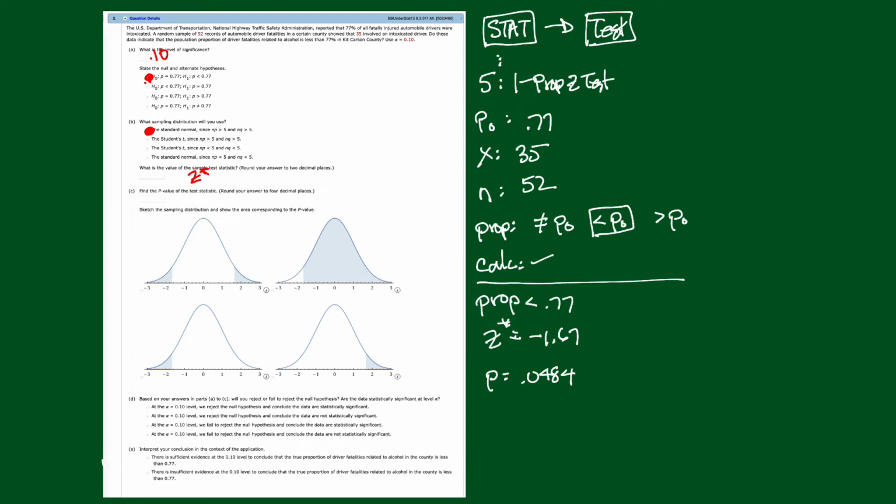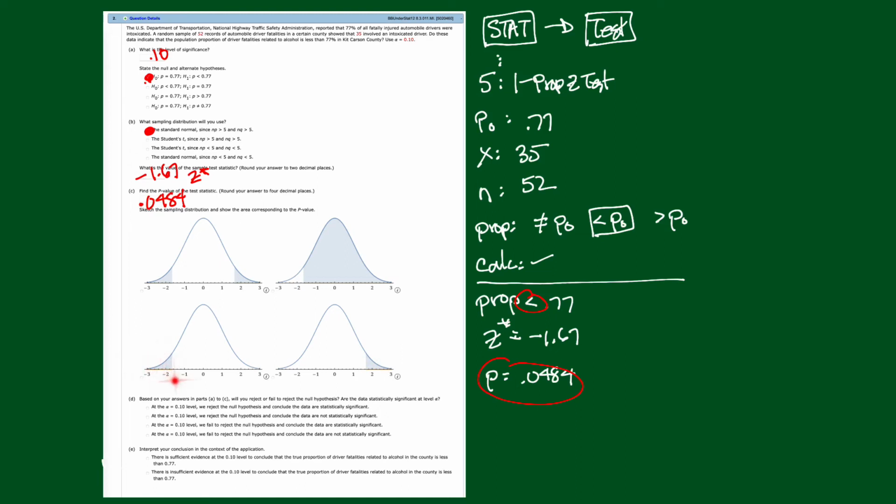If we were using the traditional method, using the table in the back of the book, that's what we would use. The p-value, there's our p-value right here, 0.0484. Now, what would be a proper sketch? We're using a left-tail test. So what have we got? This is a two-tail test. Rule that one out. This is a right-tail test. Rule that one out. That's a right-tail test. Rule that one out. This is the only left-tail test.